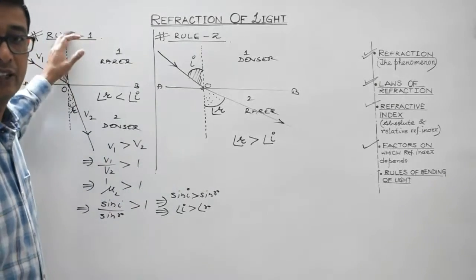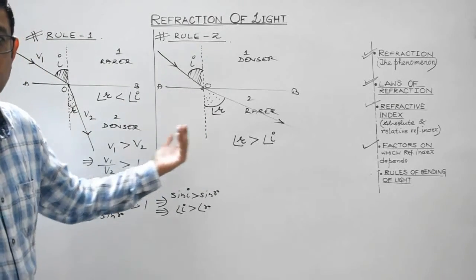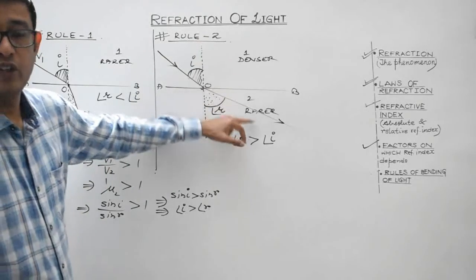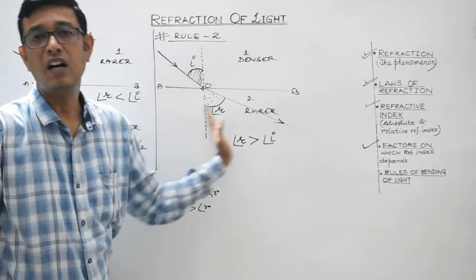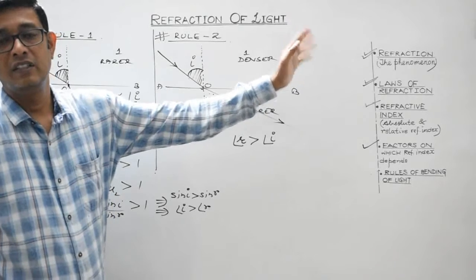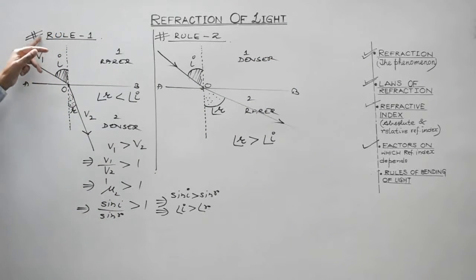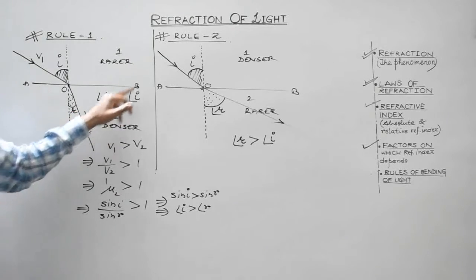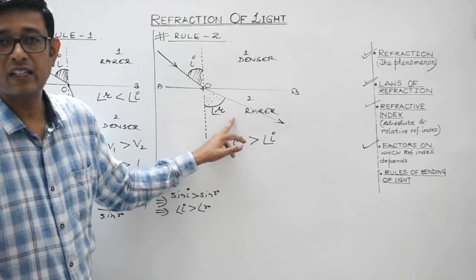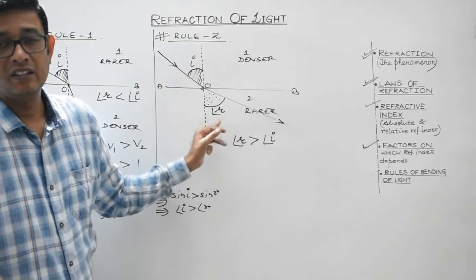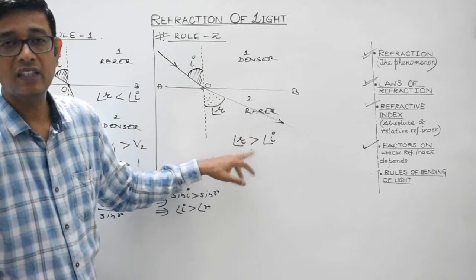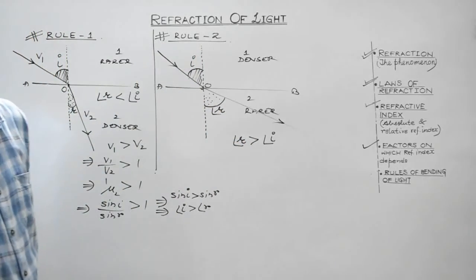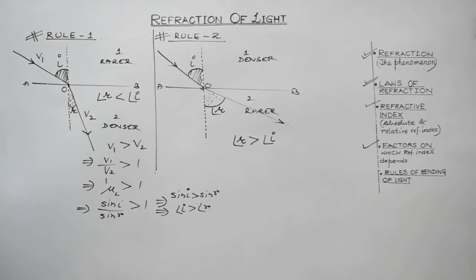Rule 1 is: rarer to denser, the refracted ray tends to bend towards the normal. Denser to rarer, the refracted ray tends to bend away from the normal. When the light is traveling from rarer to denser, the angle of refraction is less than the angle of incidence. When the ray of light is traveling from denser to rarer, the angle of refraction is greater than the angle of incidence. Right? Here also you can easily justify.